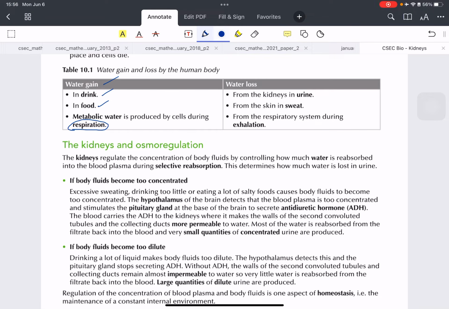Okay, now how do we lose water? Well, when we urinate, water is lost in urine. When we sweat, we obviously lose water. And finally, exhalation. You know, if you exhale against a mirror or glass, you would see condensation starting to develop. Well, that is produced by water vapor leaving your body. That's why when you talk a lot, like how I am talking now, you will get dehydrated and you will feel the need to drink water.